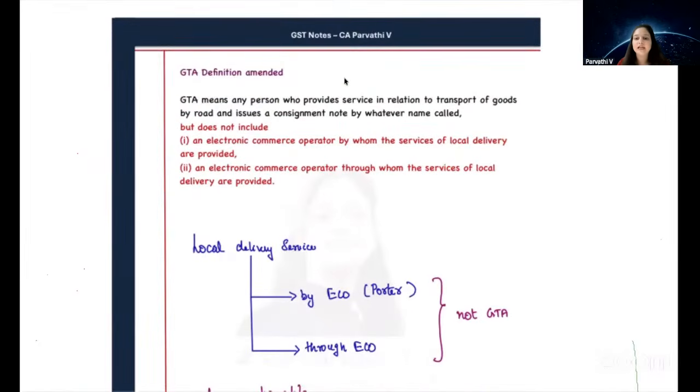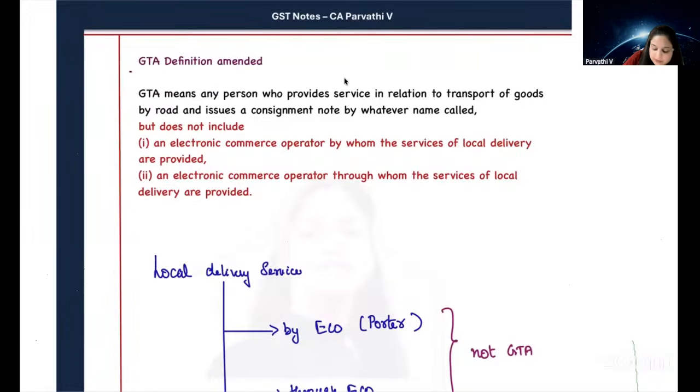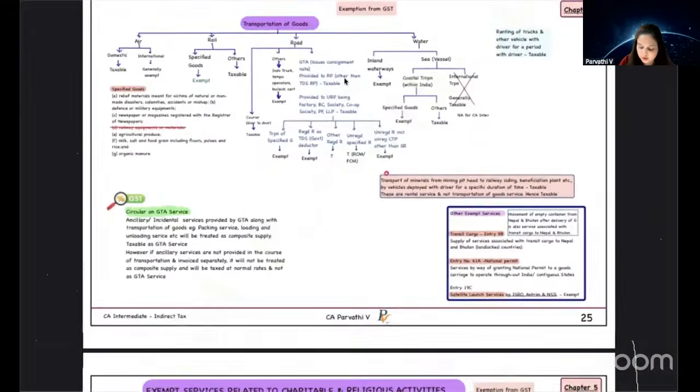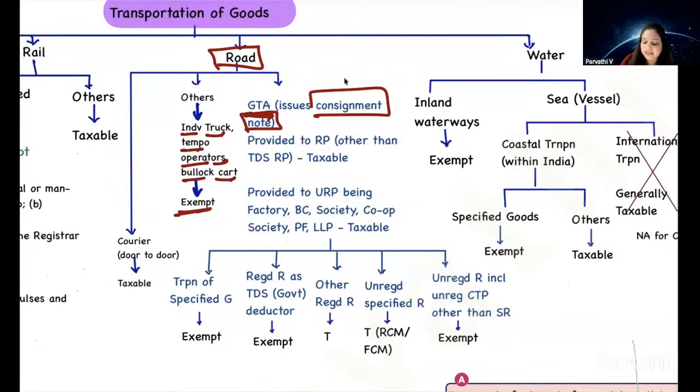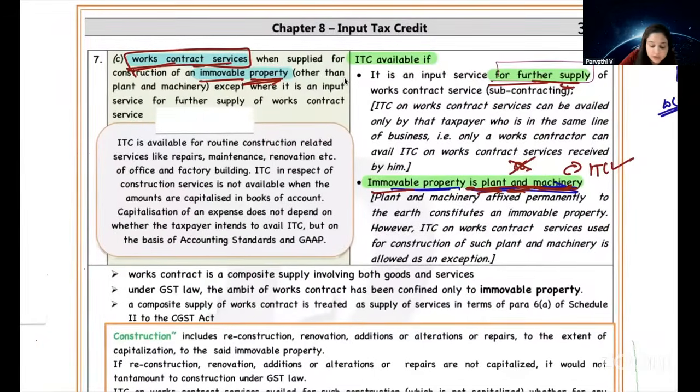Clear? Okay. Now we'll go to the next amendment in our exemption chapter, GTA services. What did we learn? Transportation of goods by road. If it is by individual truck or tempo operators or by bullock cart, it is exempt. If it is through a GTA, who is a GTA? A person who undertakes transportation of goods by road by issuing a consignment note is called a GTA. If a GTA is providing services to specified recipients, then it is taxable under RCM. If not, it is exempt from GST.